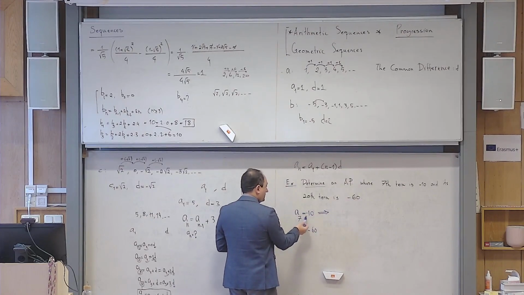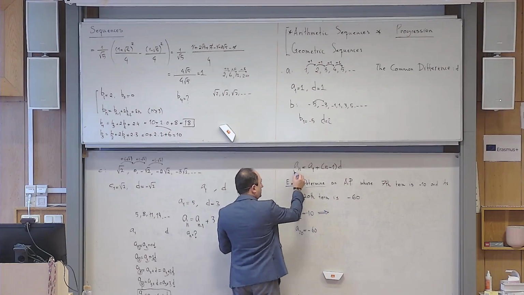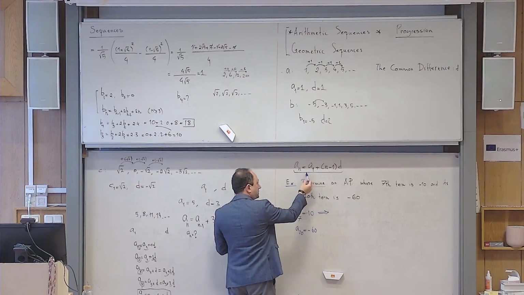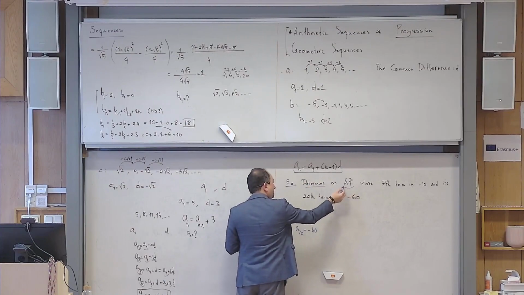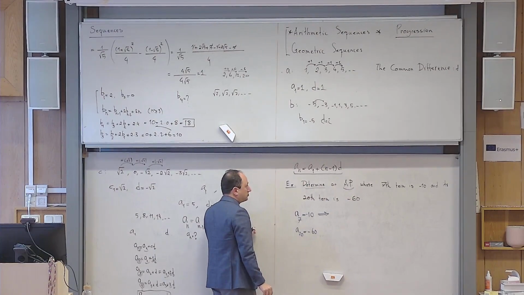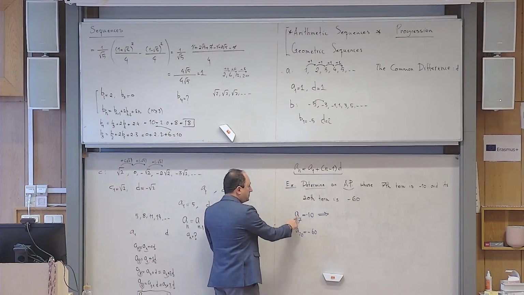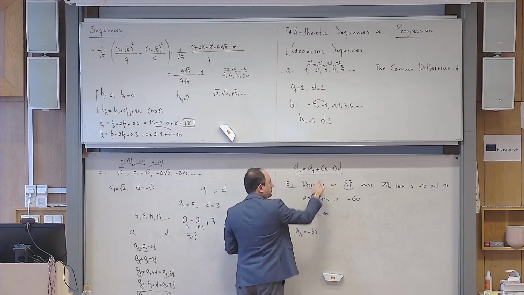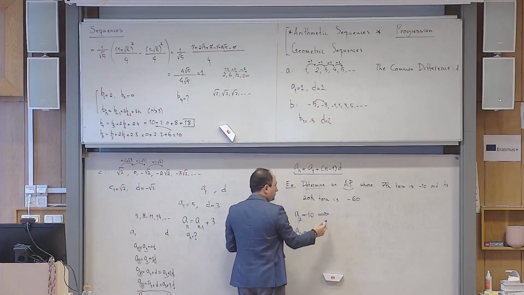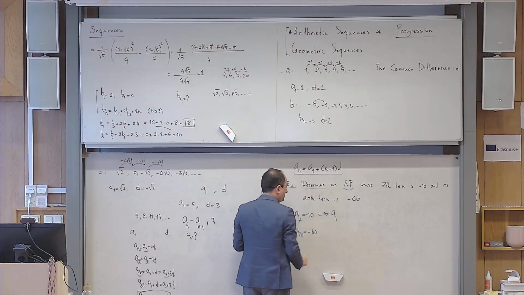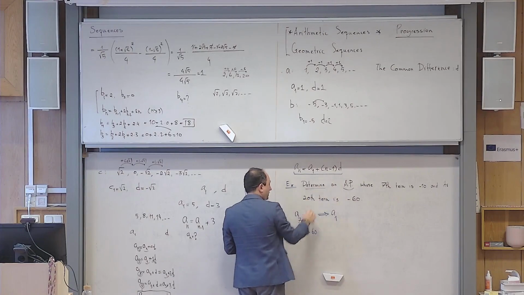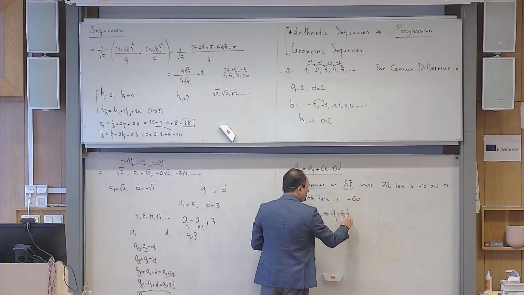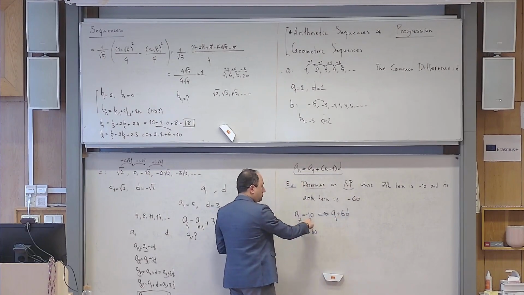A sub 7 is minus 10. But there is a formula in the formula sheet for arithmetic progression. Why am I allowed to use this? Because it is mentioned it is arithmetic progression, so don't get confused. A sub 7 means replace n with 7 in the formula. A1 you don't know, so you write A1, but instead of n minus 1, you write 7 minus 1, which is 6, and D you don't know yet. That's it, equals minus 10.